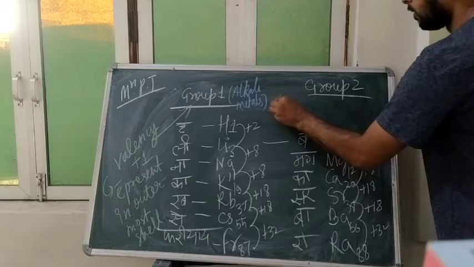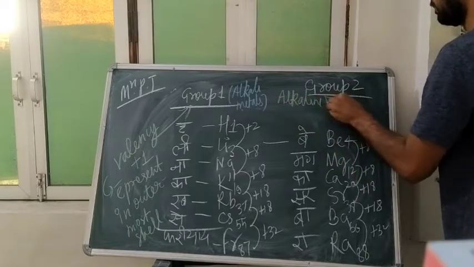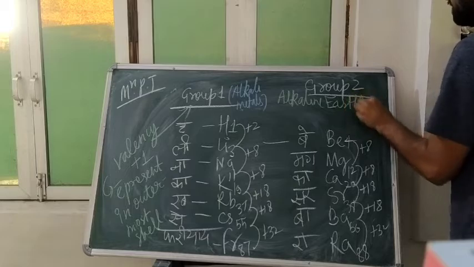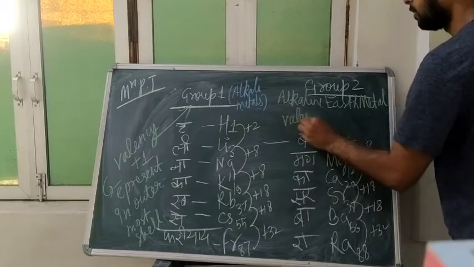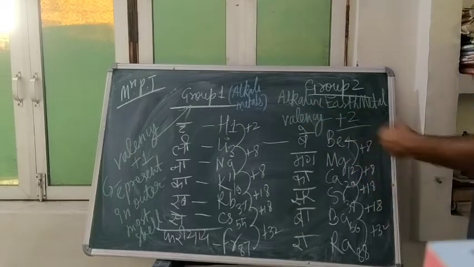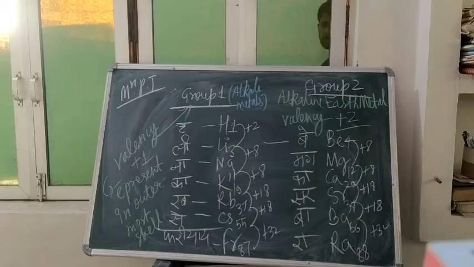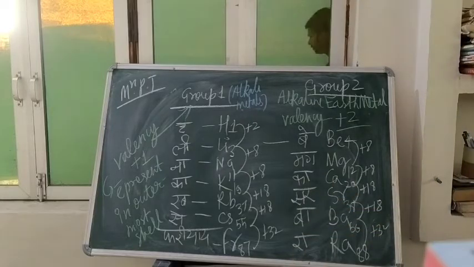And it is called our alkaline earth metals. Valency means outermost electrons. Valency will be plus 2, which means it will lose 2 electrons. Plus means to lose electrons. Okay, have this screenshot.